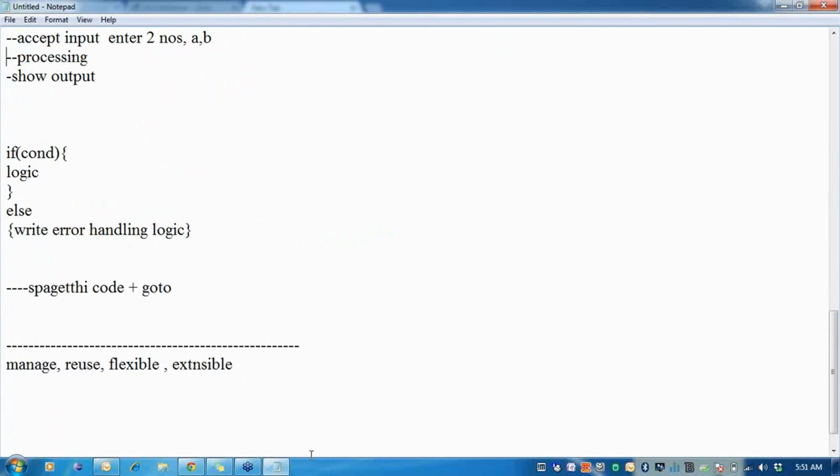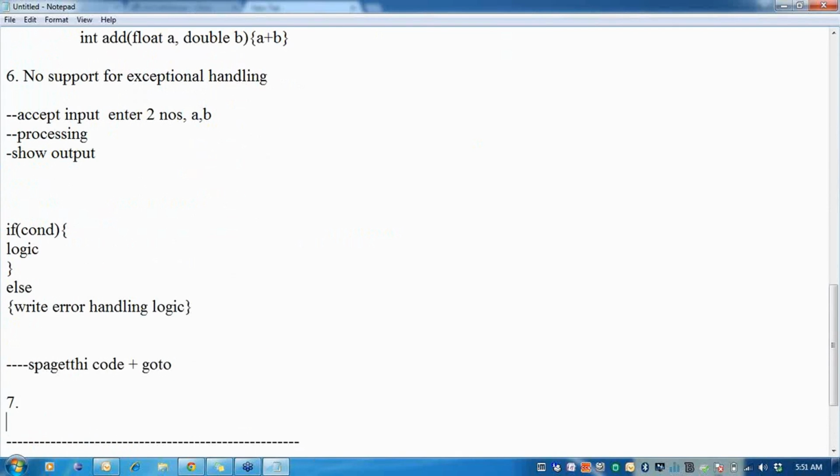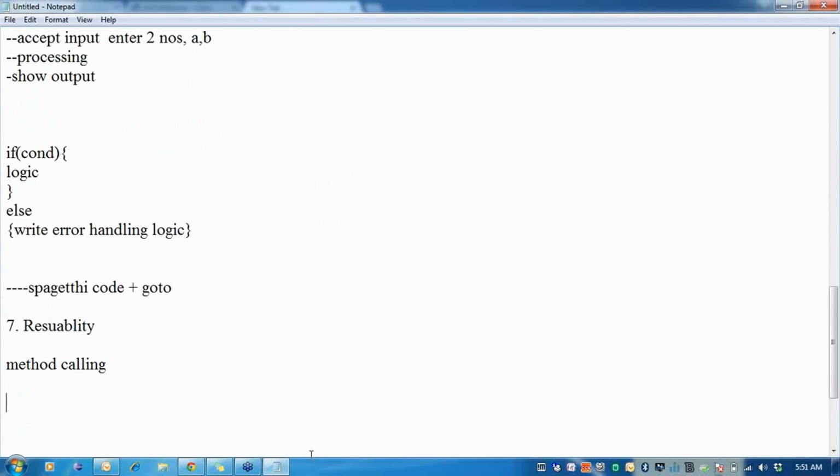What I also mean is, in C, I can only think of reusability in terms of one method calling another method. So reusability can be spoken of in terms of method calling. But nowhere will reusability be there where I have a parent class, and from that parent I derive a child class.